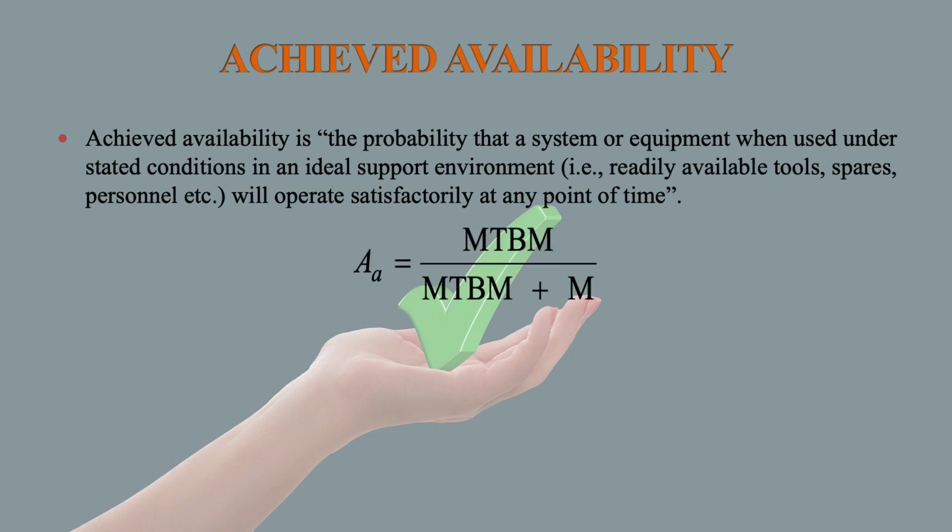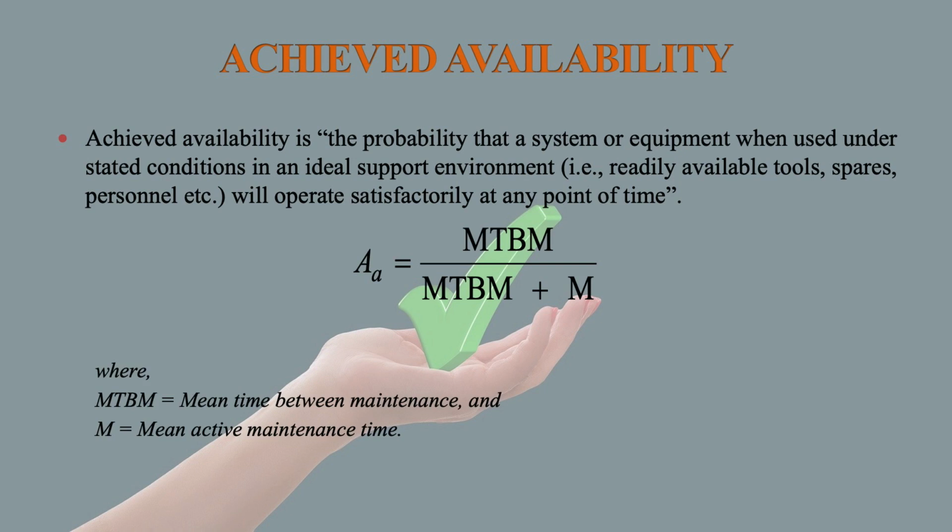So AA, which stands for achieved availability, is equal to MTBM divided by MTBM plus M, where MTBM stands for mean time between maintenance and M stands for mean active maintenance time.